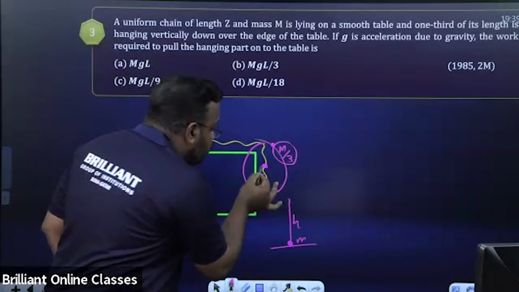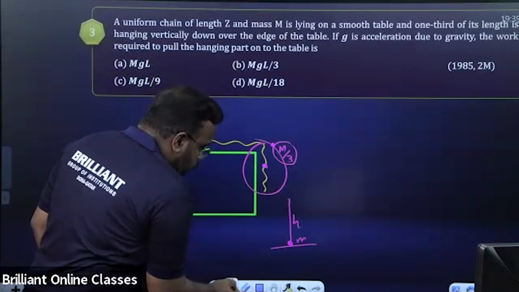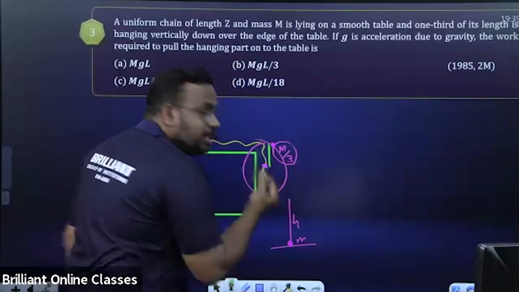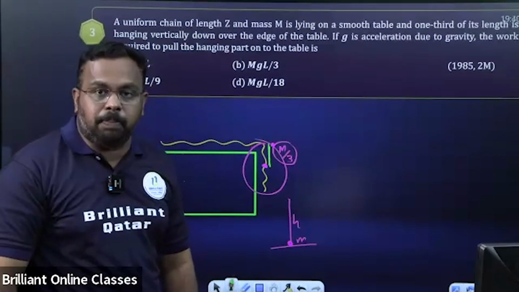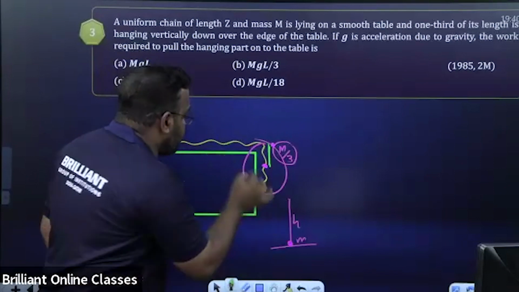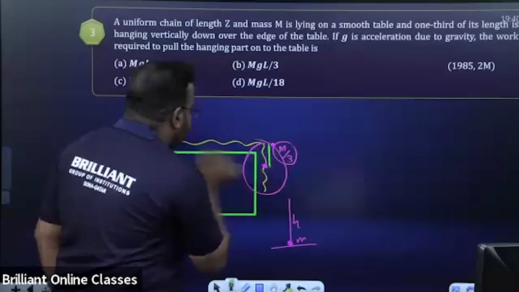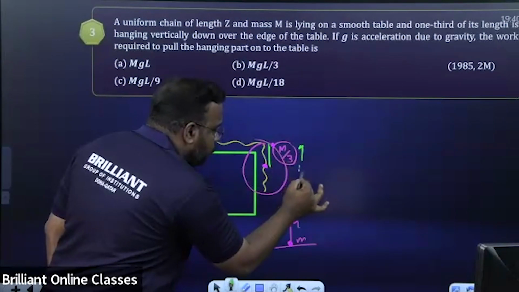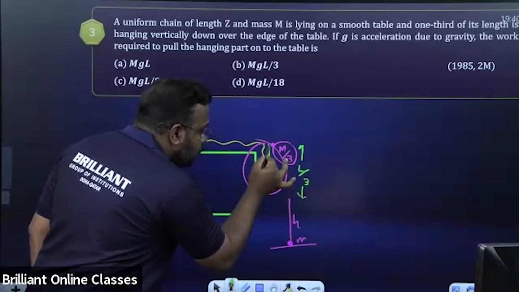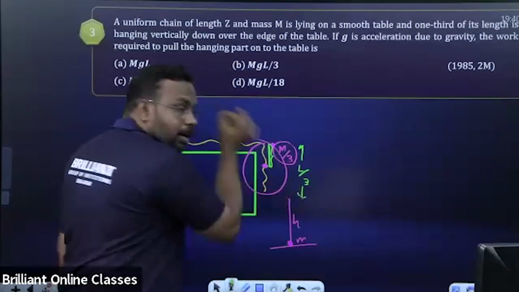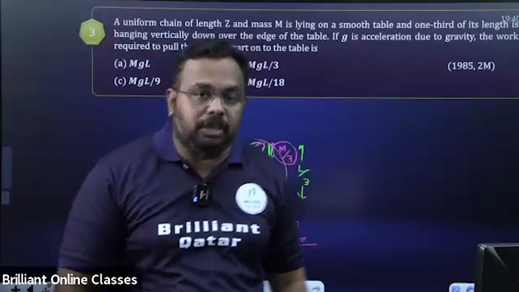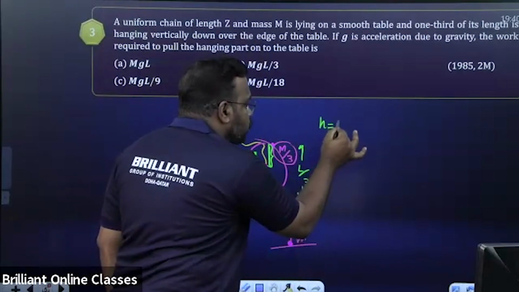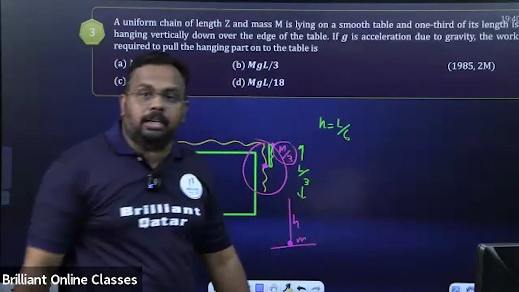Yes. Now, if it's a point mass, to lift it we need to move it through how much distance? From here to here only. That is the displacement, so we need to find that displacement. You know that this is 1/3 of the chain, and the total length of the chain is L. So the length of this hanging part will be L by 3, which means this is half of that. What is the height to be lifted? It will be half of L by 3, that's L by 6. So H is equal to L by 6. Is that idea clear or not?